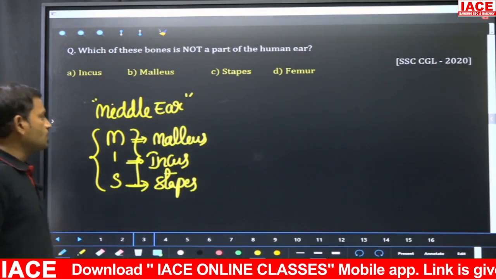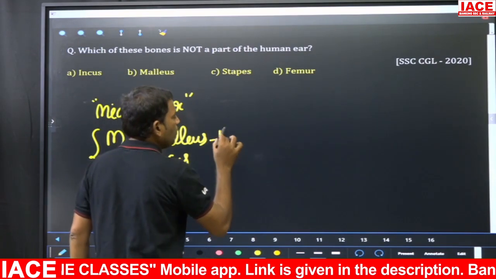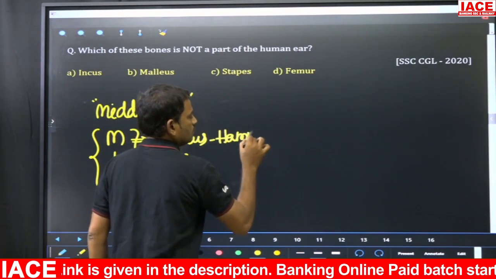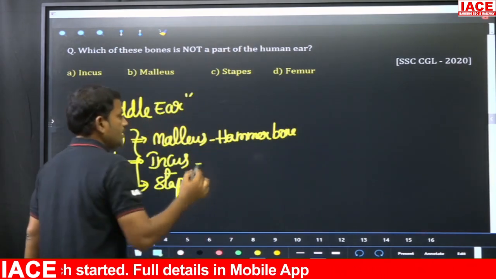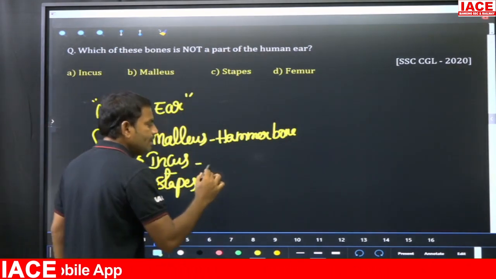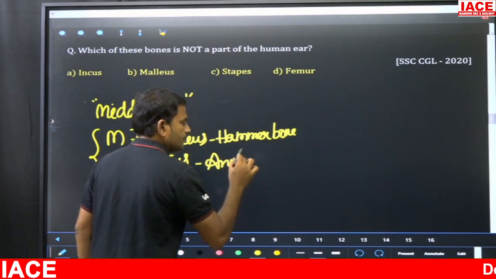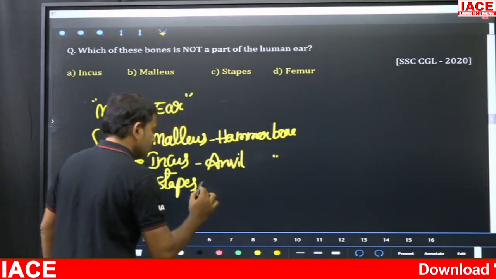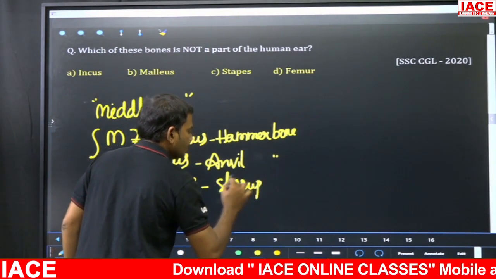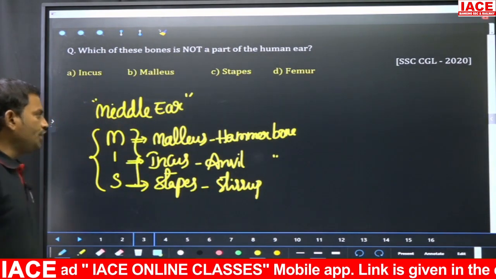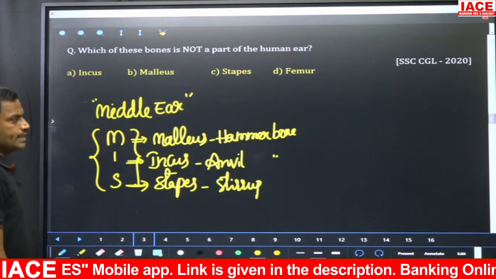The malleus is also called hammer bone. Then incus is also called anvil bone. Then the stapes is also called stirrup. So based on their shapes, the names are given like that, right?